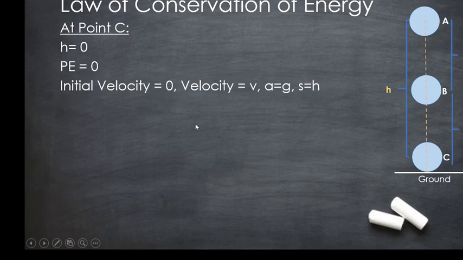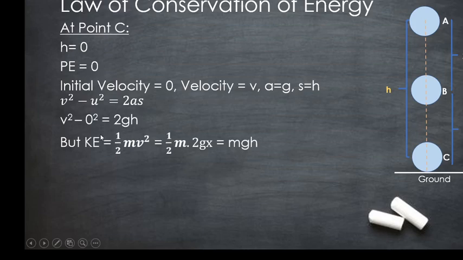Substituting these in v square minus u square is equal to 2as, we will get v square minus 0 square is equal to 2gh, or v square is 2gh. Substituting the v square value, that is 2gh, in the kinetic energy equation, we will get half m into 2g. Sorry, this should be h here.